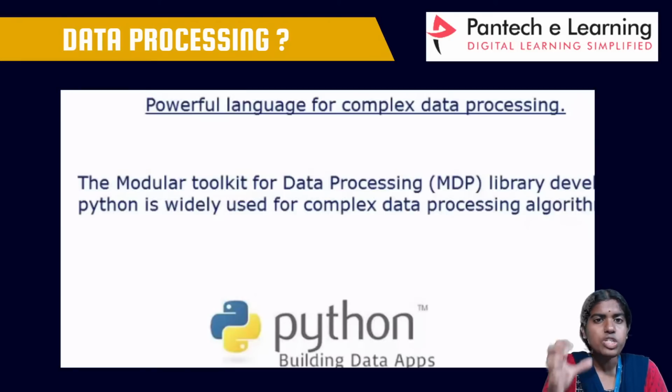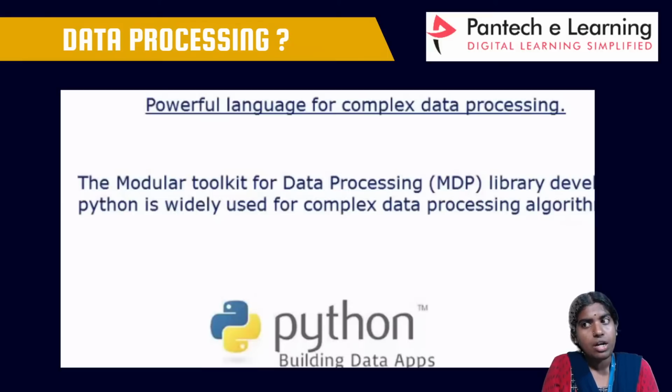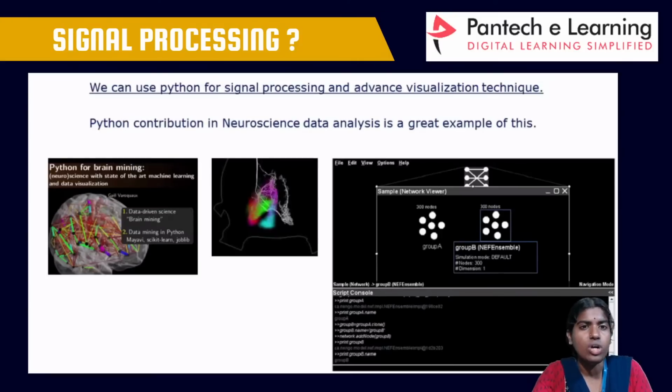So what is the use of this Python language? MTP, modular toolkit for data processing library. For example, you can consider e-commerce, Amazon, Flipkart, or some other industry. Whatever type of industry I go to, for example online banking, wherever you go, a huge volume of transactions are happening and a large amount of data is being generated. For example, I want to analyze, it is used in the medical industry. So see the variety of applications that can be done using this Python language.